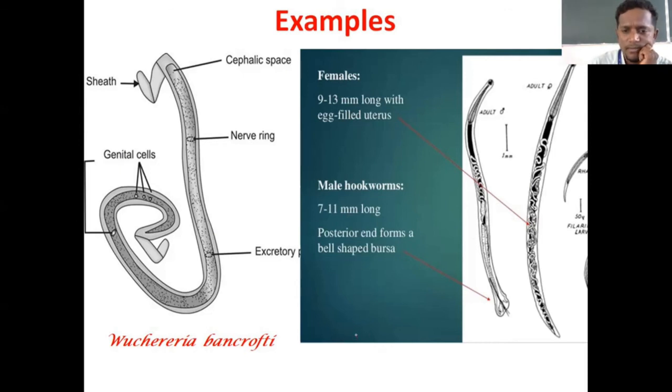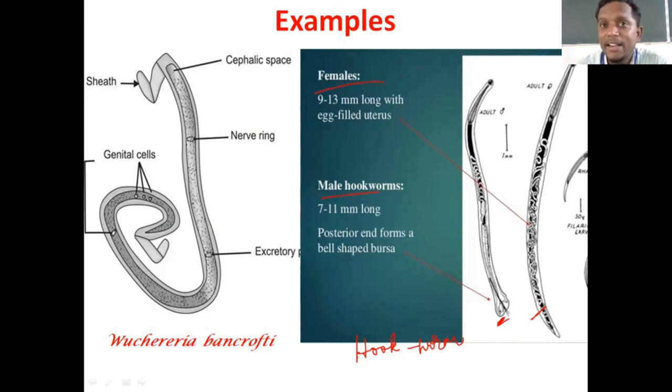This is hookworm. Yeah, here also it is mentioned male hookworm, and above one female. See, in this also if you see, male is shorter, this one, female is larger.